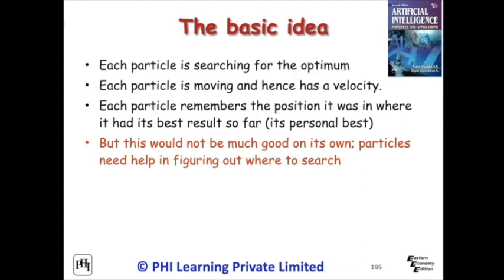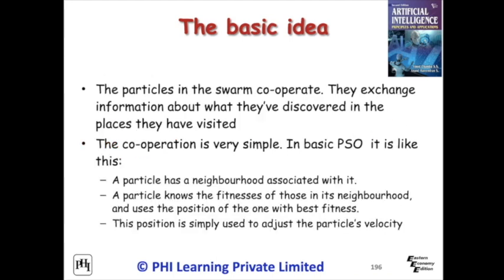This position is simply used to adjust particles' velocity, the movements of each particle in a cooperative environment. A particle's position represents a possible solution to the optimization problem. The goodness of the position is determined by a user-defined fitness function denoted by f. The fitness function varies depending on the optimization problem. During its flight, a particle updates its position and velocity based on its own experience and the experience of its neighbors.